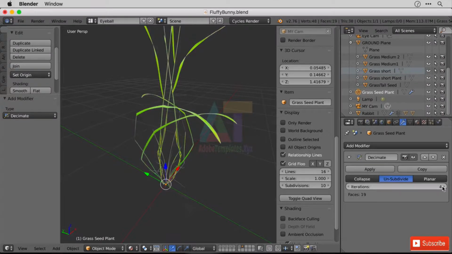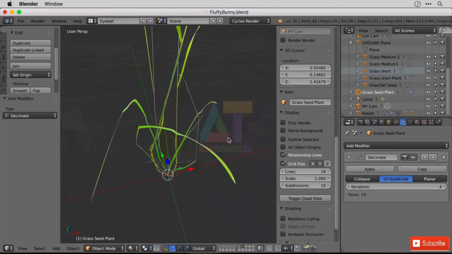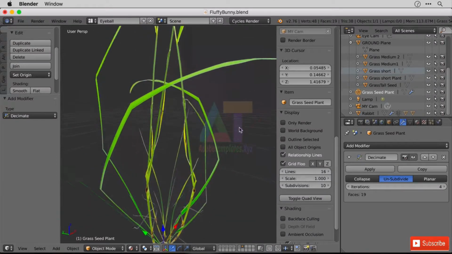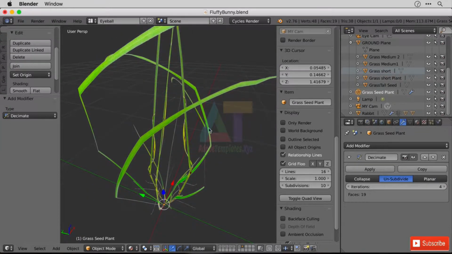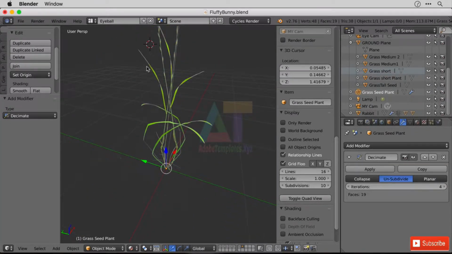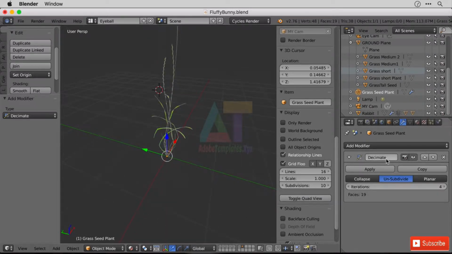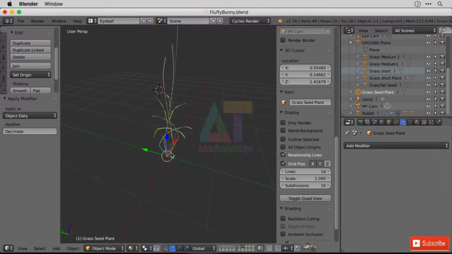I think we can actually get away with it at 4, because we're very rarely going to be this close to the grass, and if we are, there's going to be lots of other grass around as well that's going to disguise any of these nooks and crannies and kinks in the blades of grass. So I'm going to do that and apply my decimate. So I'll drop this massively down in the number of faces it had, and obviously the number of triangles as well. Much easier.